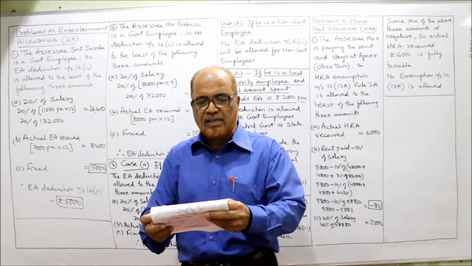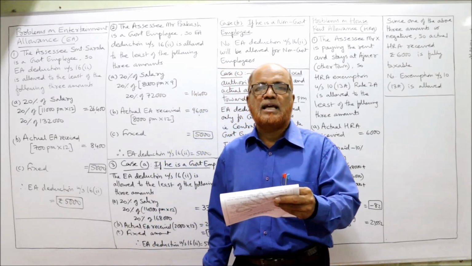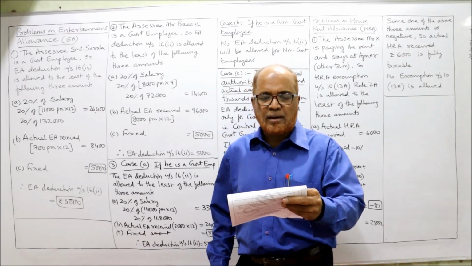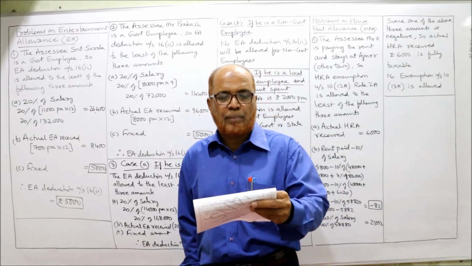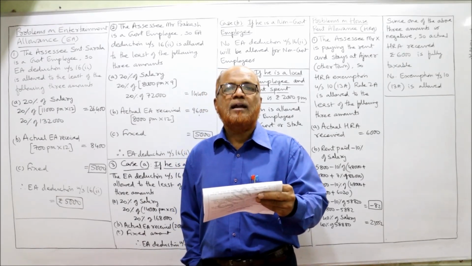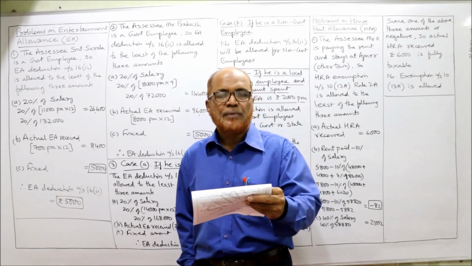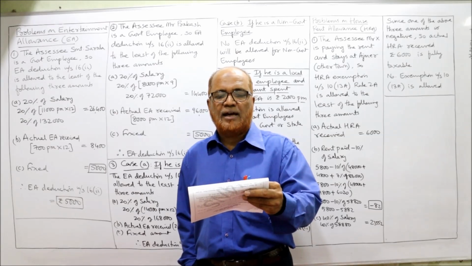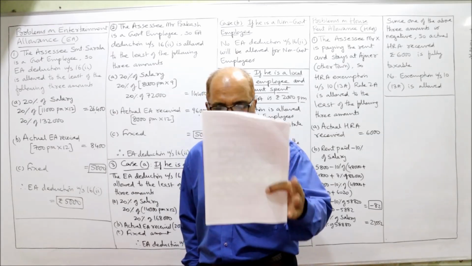Srimati Sarala is working as an officer in Telangana government. Her salary particulars are basic pay 11,000 per month, CCA 900 per month, EA (entertainment allowance) 700 per month. Compute the amount of EA to be allowed as a deduction.